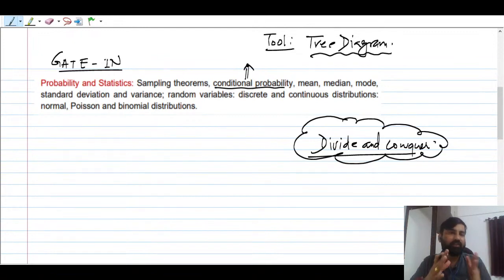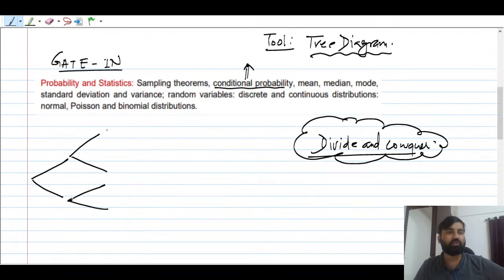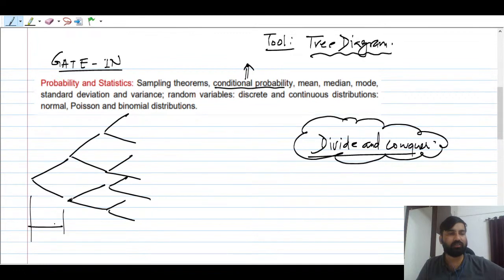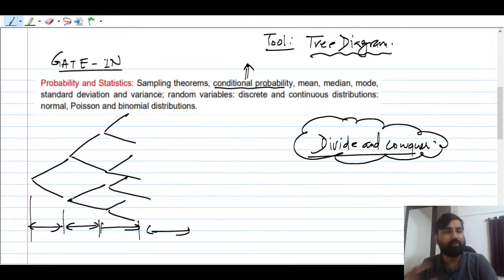So what you can do here is, a big problem can be divided into different stages. Suppose this is a problem. Further, you can divide these problems into smaller pieces, like this, in different stages. So you can say this is stage number 1, stage number 2, stage number 3, and so forth. Then you can solve any question. Whenever probability questions are given, or any kind of questions from any subject you take, what you do always is divide the problem into different stages.